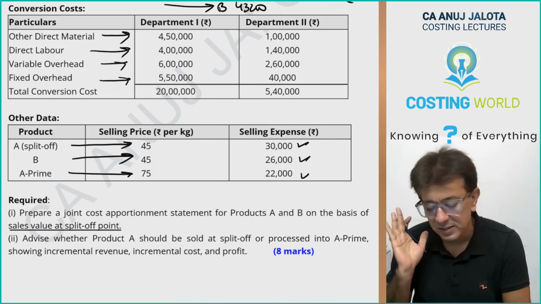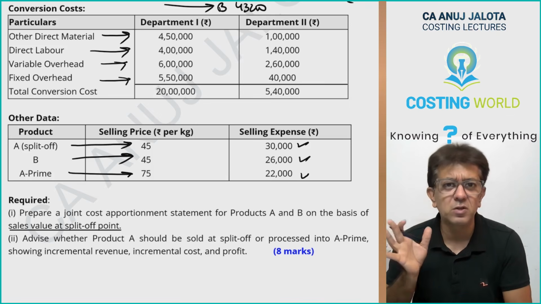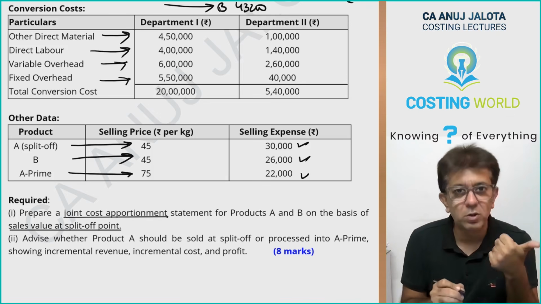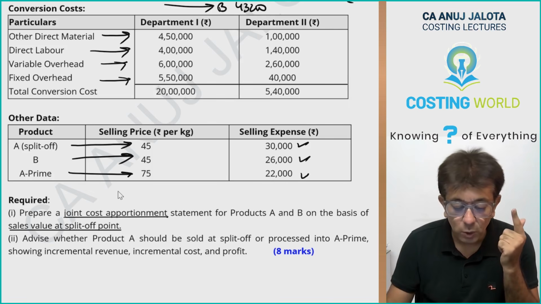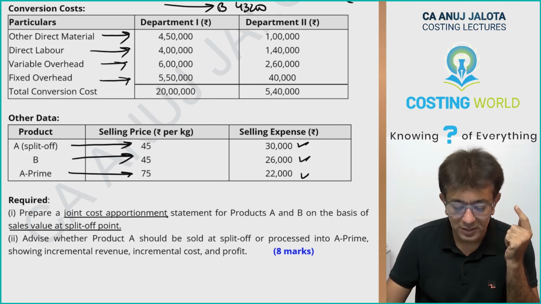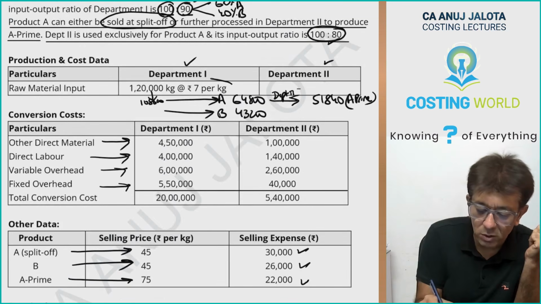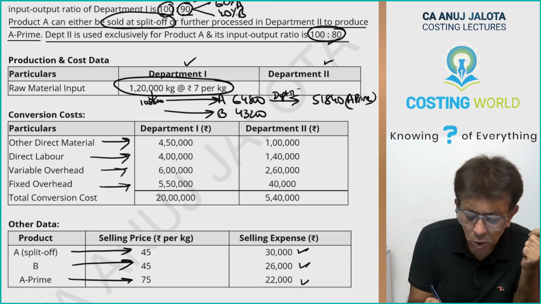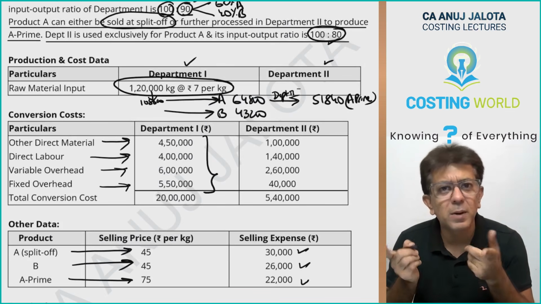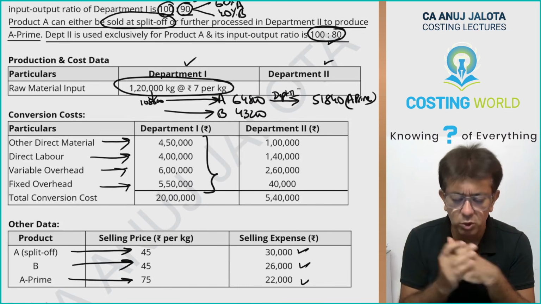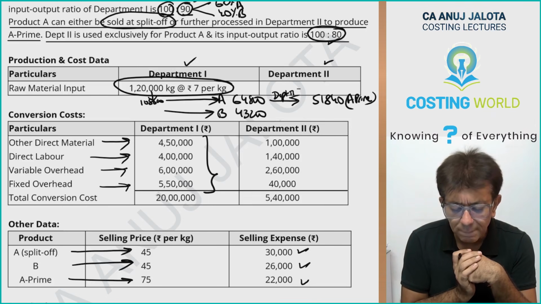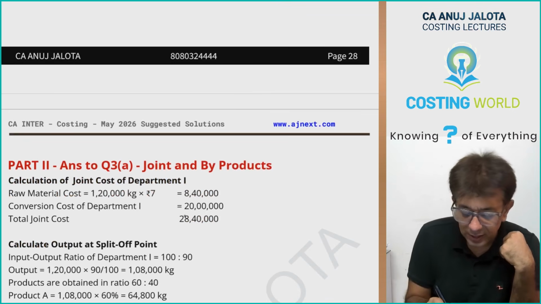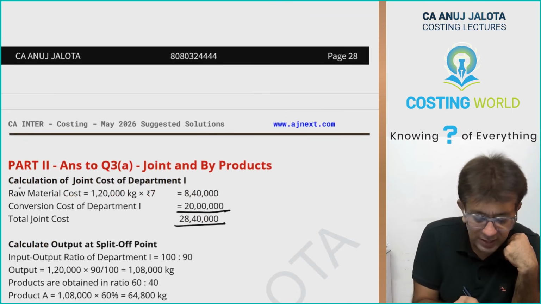Okay. This is not that tough a question if you know the basics of joint products and byproducts. See, the first statement says apportion the joint cost. Let's find out the joint cost. Joint cost in this particular case will be your raw material cost, 1,20,000 into 7, 8,40,000, plus all the conversion costs that are incurred in department 1. So 8,40,000 plus 20 lakhs, 28,40,000 should be the joint cost. That is whatever I have written over here. That is the calculation of joint cost.